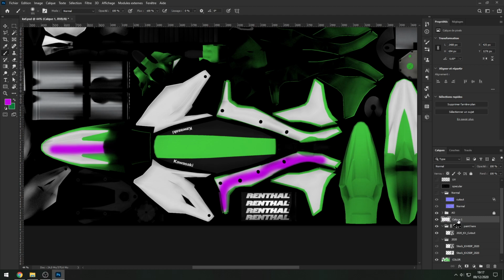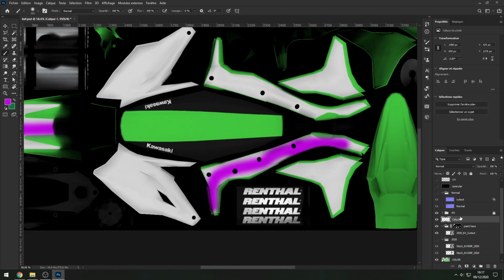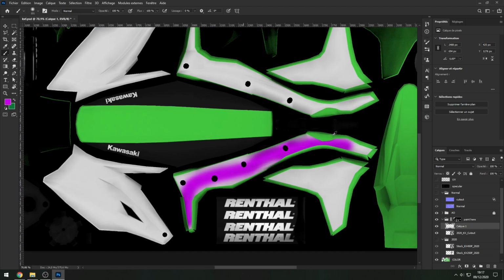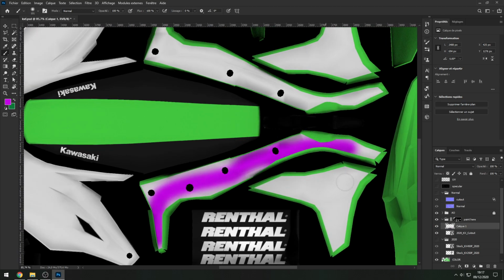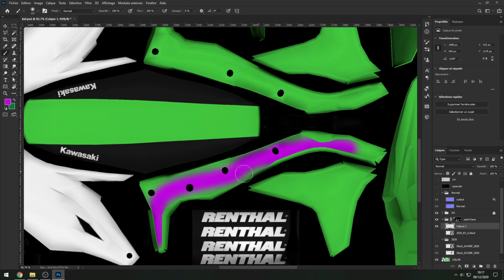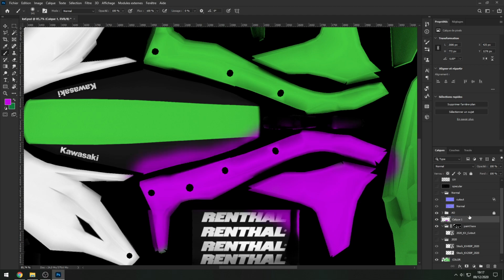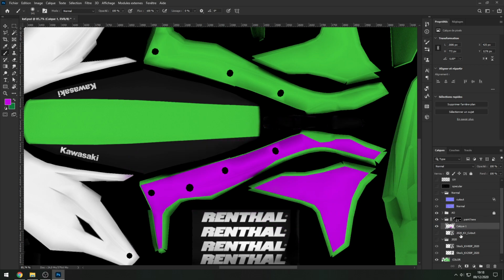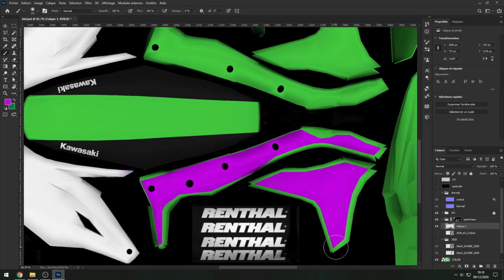So if I put my pink, which goes, for example, here, in this folder, the pink is not going to go over this particular place. For example, like this, it seems super well made, but if I do this, it's pink all over the place. And that's very important, because if you want to make stickers, you'll want to put this layer here, because the stickers do not go below the visible surface. That's the side of the plastic, not the front, okay?